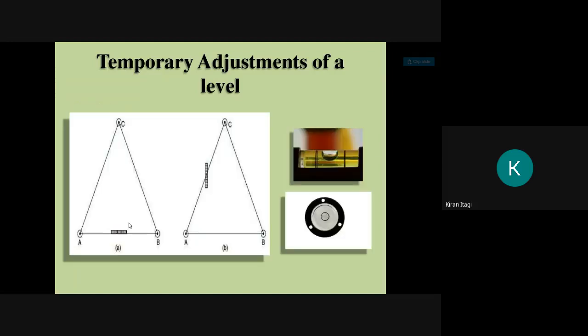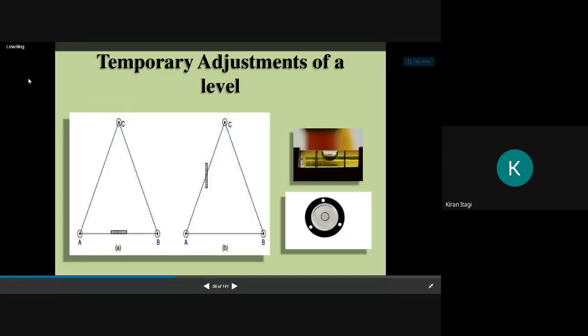See here, this is your auto level. In auto level, how many screws do we have? We have 3 screws. So we will turn the telescope in such a way that, here you can see, this is the bubble, which is parallel to 2 screws.